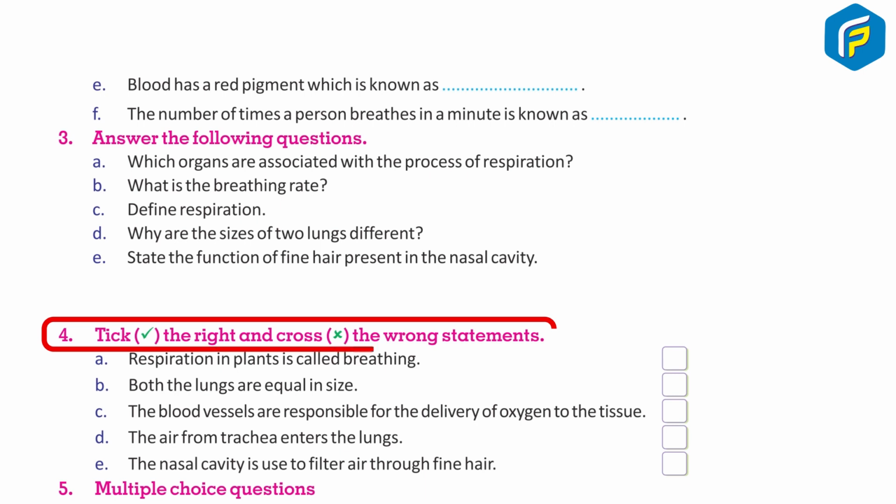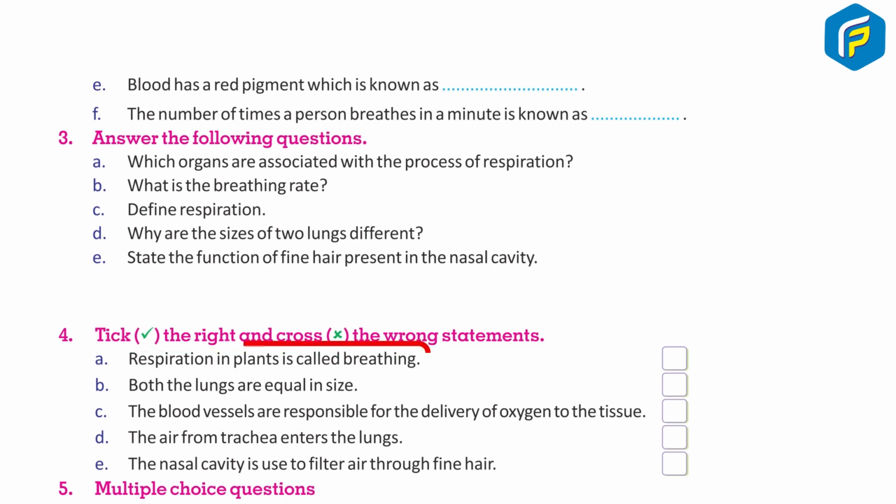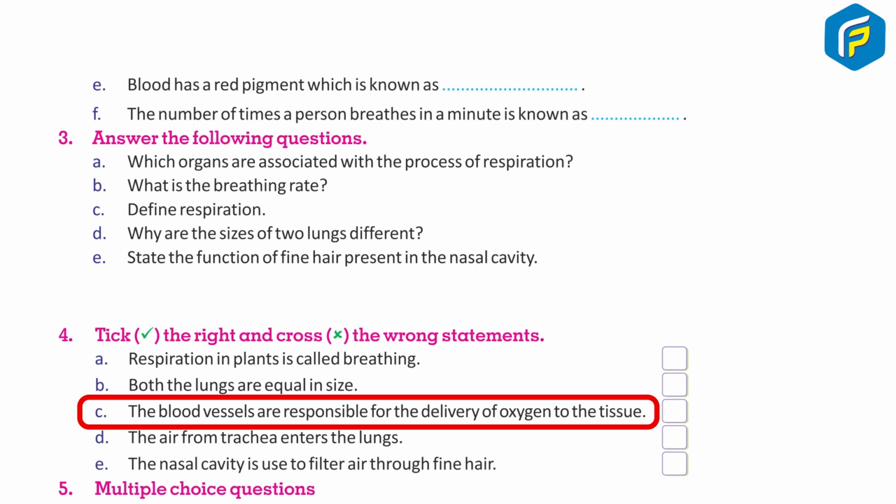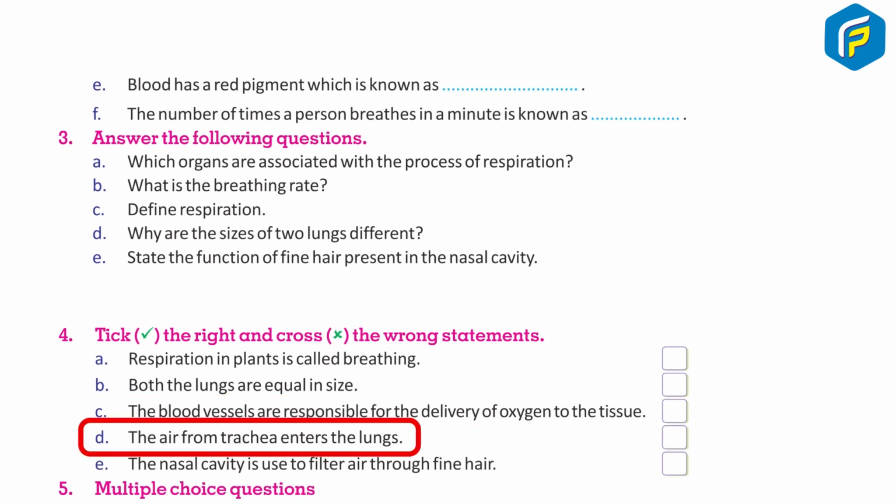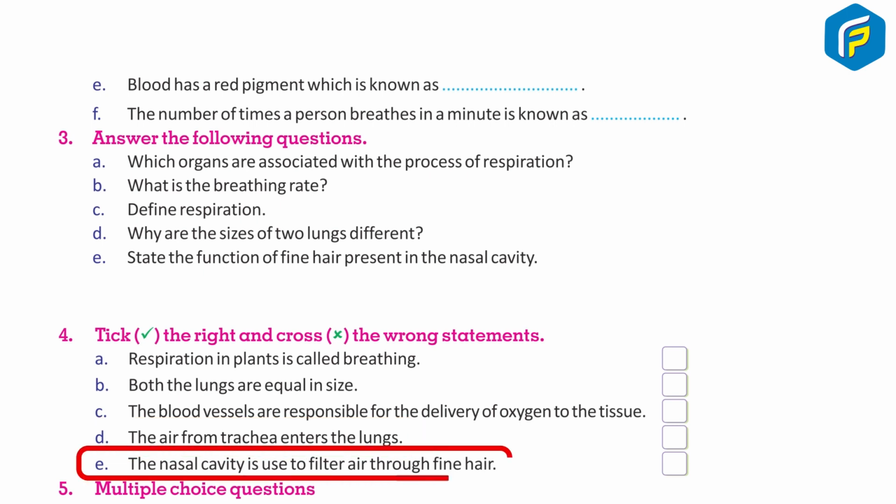4. Tick the right and cross the wrong statements. A. Respiration in plants is called breathing. B. Both the lungs are equal in size. C. The blood vessels are responsible for the delivery of oxygen to the tissue. D. The air from the trachea enters the lung. E. The nasal cavity is used to filter air through fine hair.